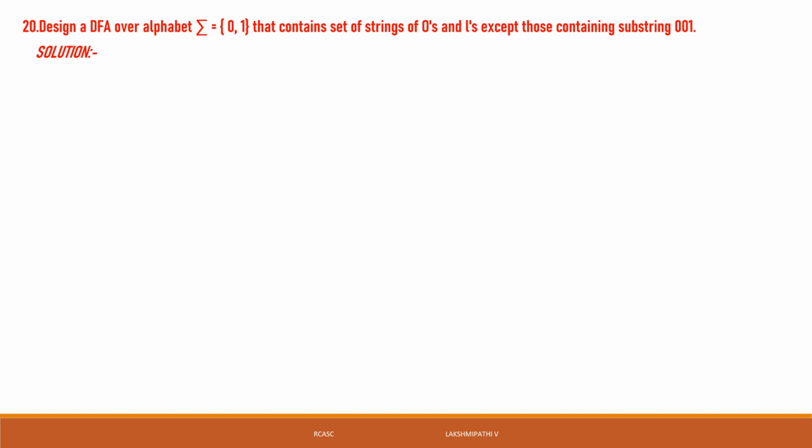Design a DFA. Our alphabet is 0, 1, containing a set of strings of zeros and ones, except those containing the substring 001. One more thing, I will give you 5 minutes. Just simplify it and tell me the minimum state, the minimum string, then sigma, then the skeleton, then the undefined states, and finally tell me the transitions. I will give 5 minutes, just simplify it, then tell me the answer.